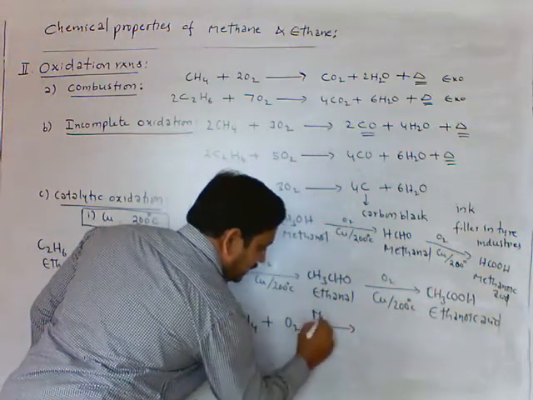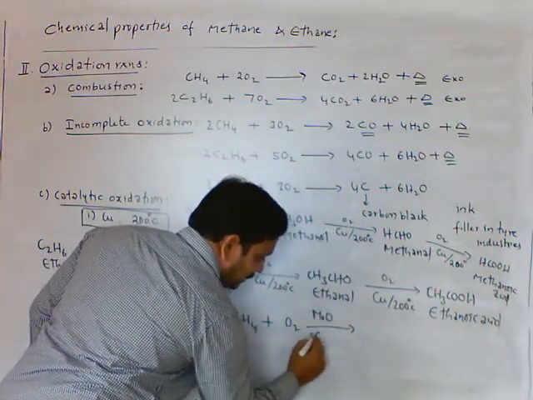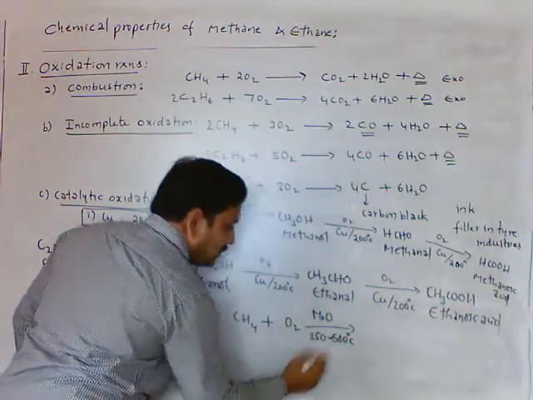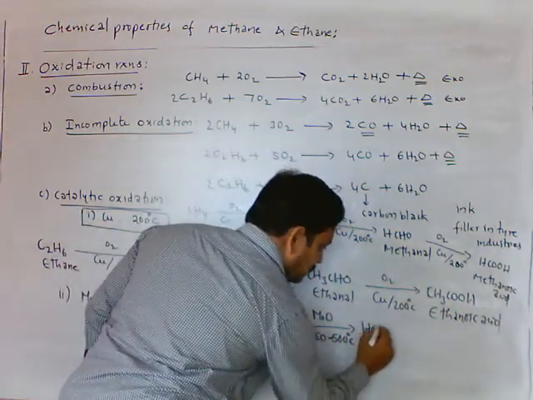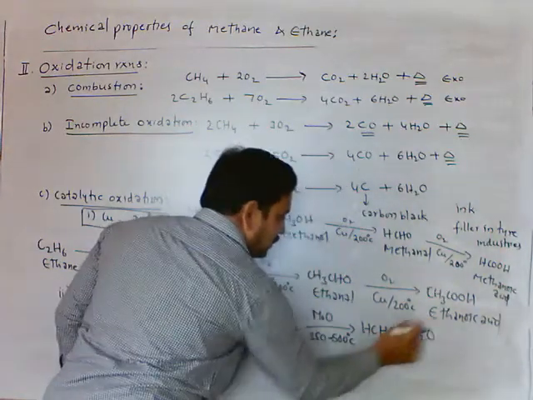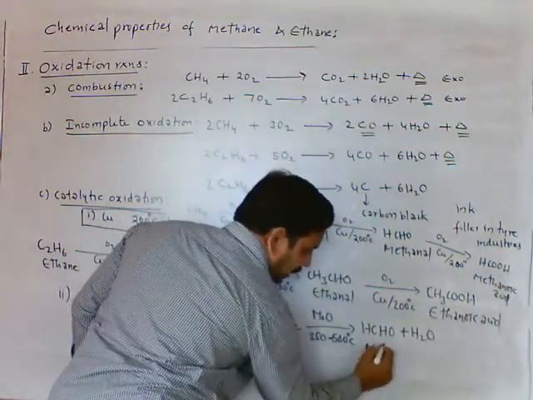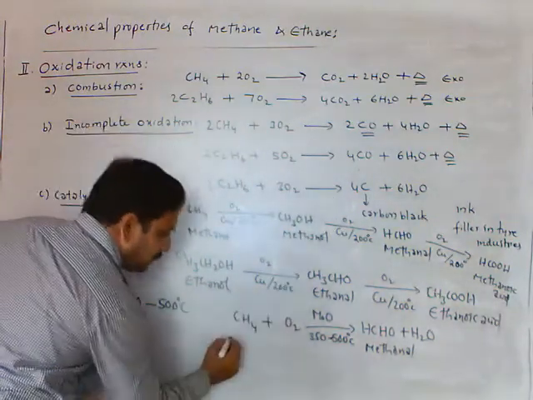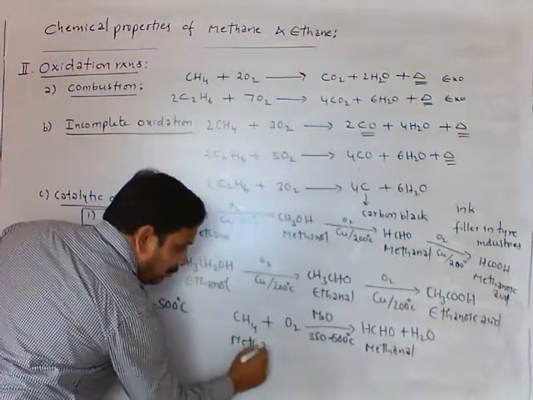Here the catalyst is molybdenum oxide, temperature 350 to 500 degrees Celsius. We get HCHO plus H2O. This we call methanal, an aldehyde, formaldehyde. This is from methane.